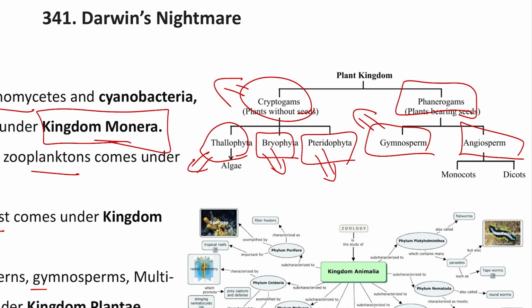So, gymnospermae means that which exposes. So, just like bodybuilders, they expose. Gymno means to expose. And then angiospermae. So, these angiosperms have seeds covered within the fruits. So, here angio means that which is covered. So, we learnt about angioplasty, angiography, etc. So, that which is done inside, under the cover. And this angiospermae is divided into monocotyledonous and dicotyledonous plants. So, this is all about kingdom Plantae.